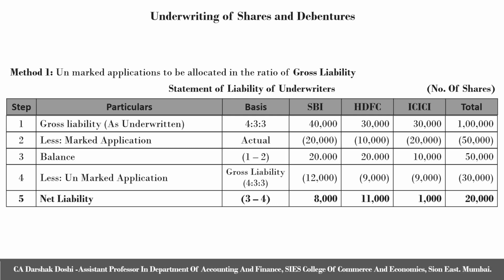If we check whether we have done this question correctly, we get to know that the company had to issue 1 lakh equity shares, of which the company had received 80,000 applications, which included marked and unmarked. So the company had a shortfall of 20,000 shares, which had to be subscribed by underwriters. This is calculated as it is in step 5.